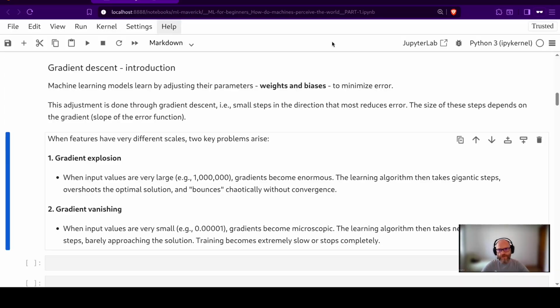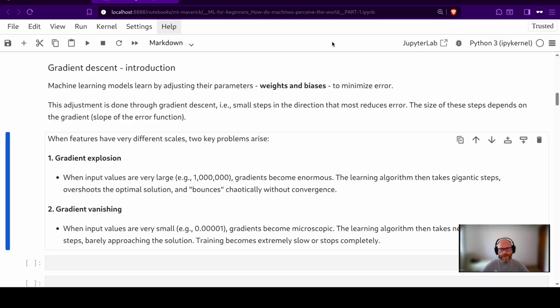When features have very different scales, 2 key problems arise. First problem, gradient explosion. When input values are very large, for example 1 million, gradients become enormous. The learning algorithm then takes gigantic steps, overshoots the optimal solution, and bounces chaotically without convergence.